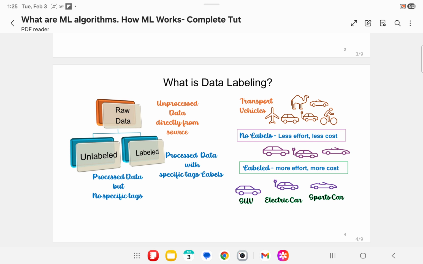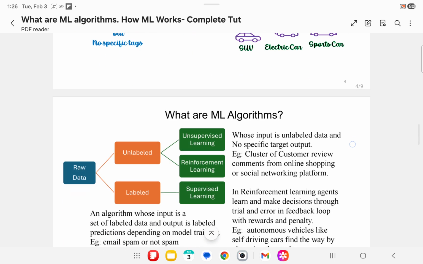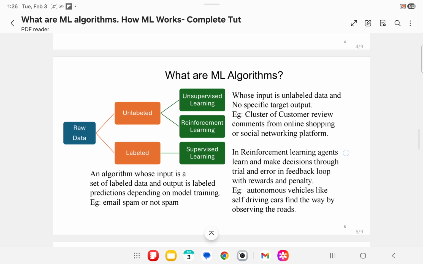Next, let us look into machine learning algorithms. Though there are 14 types of machine learning algorithms, ML algorithms are broadly classified into three categories. The most widely used machine learning algorithms are supervised, unsupervised, and reinforcement learning.